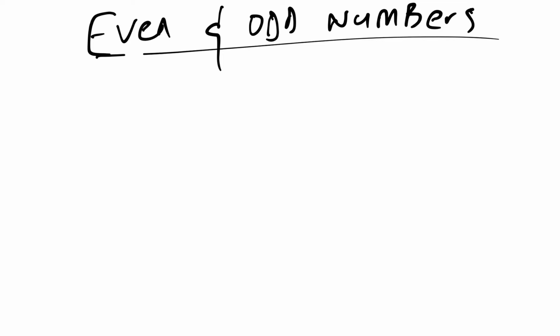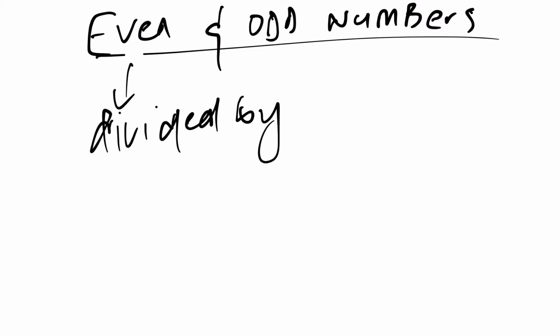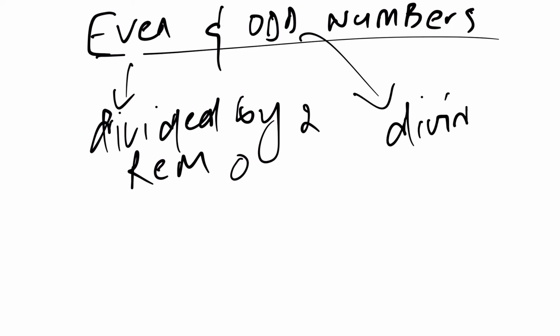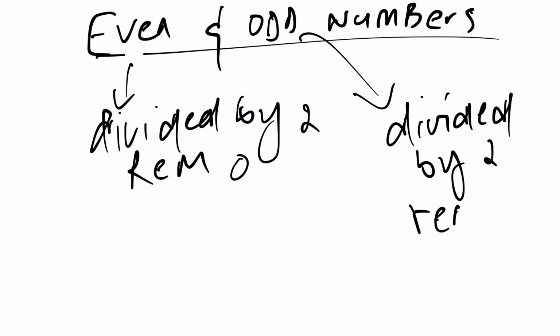Sasikhuluma nge-even nangema-odd numbers. By definition, an even number is a number that, when divided by 2, the remainder is 0. Whereas an odd number, when divided by 2, the remainder is 1.